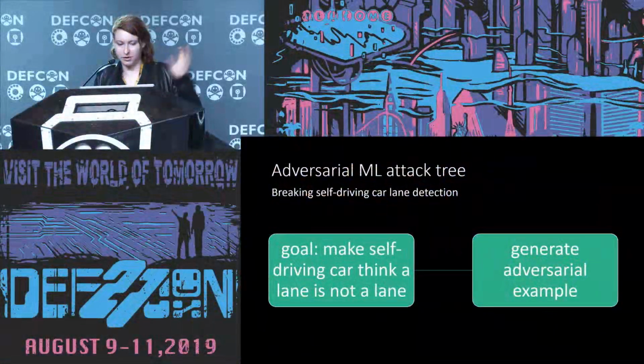So here's the adversarial ML attack tree for the breaking self-driving car lane detection example. The goal here is we want to make a self-driving car think that a lane isn't a lane. And in this case, we would just generate an adversarial example. That's just what you do.